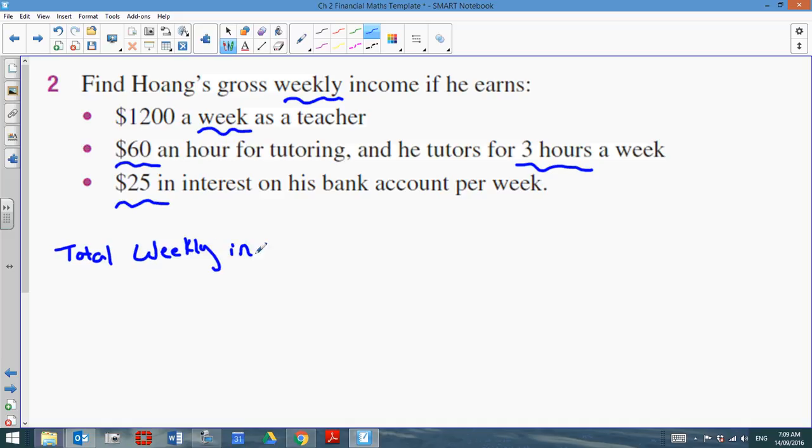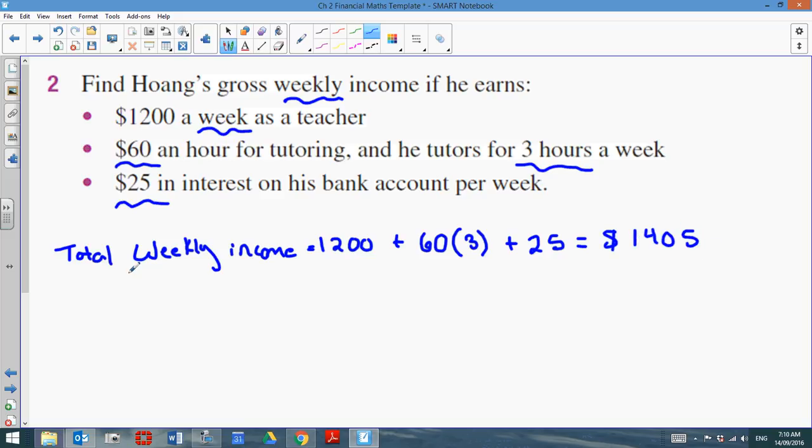okay, weekly income, is going to be the $1,200 that he makes as a teacher, plus $60 that he tutors for 3 hours, so 60 times 3, so it's actually $180 that he brings in, plus $25 that he makes on his bank account. So if we add all of those together, you get 1,200 plus 180 plus 25, and we get $1,405 is what he gets per week.